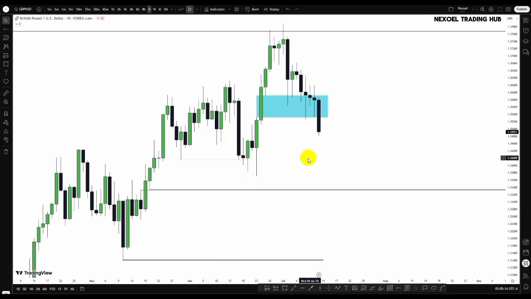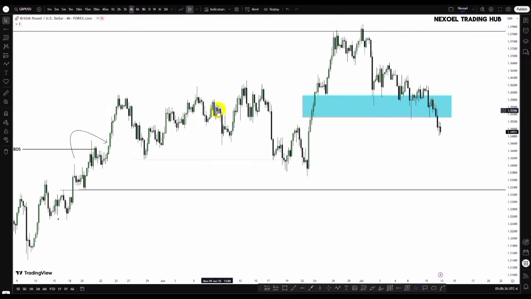So for the coming week, looking at the narrative here from the daily time frame, we could see price gives us a push to the upside to mitigate this as an inversion, and then we may see the possibility of price falling bearish to the downside to seek out this sell side liquidity. But let's look at that from the 4-hour time frame.